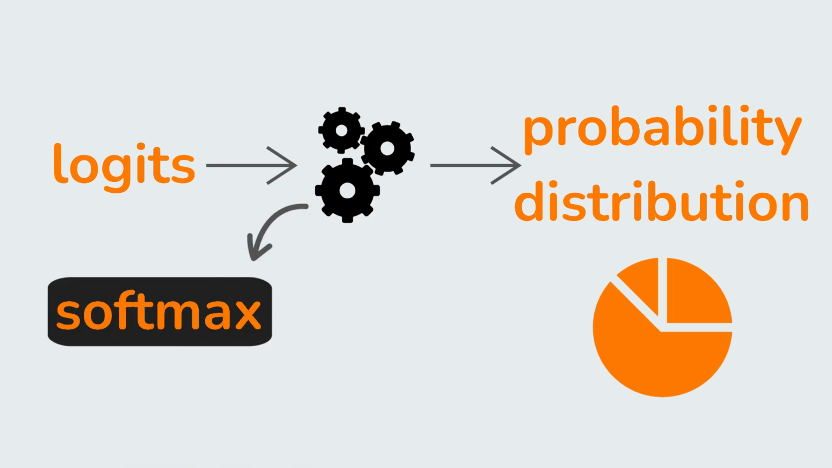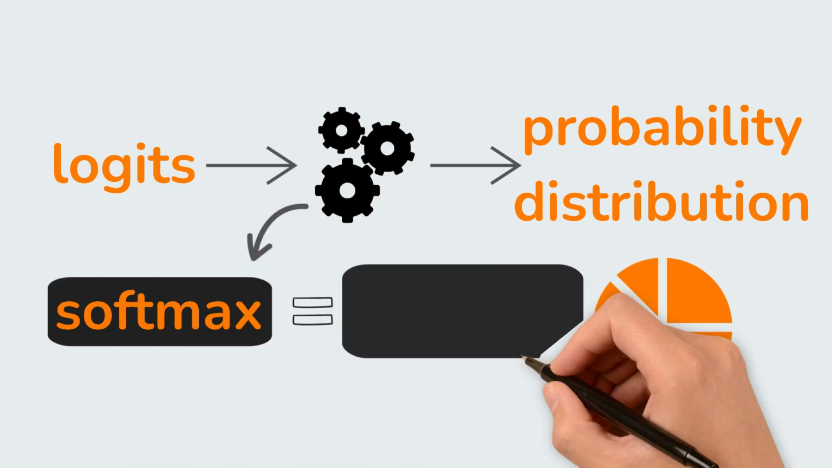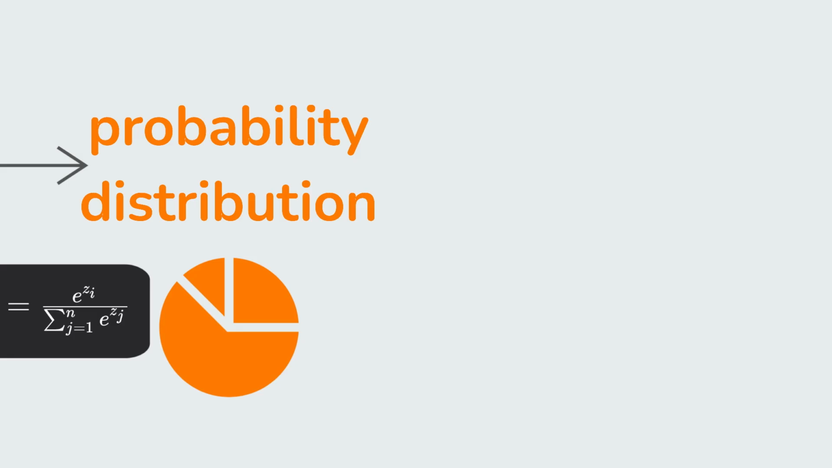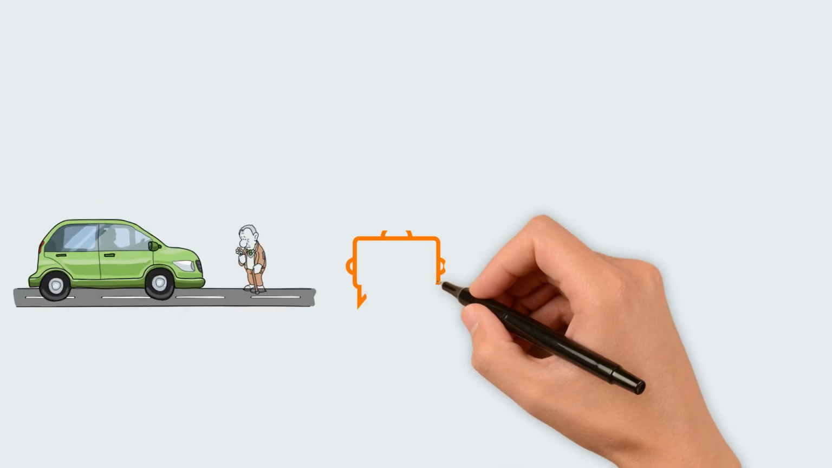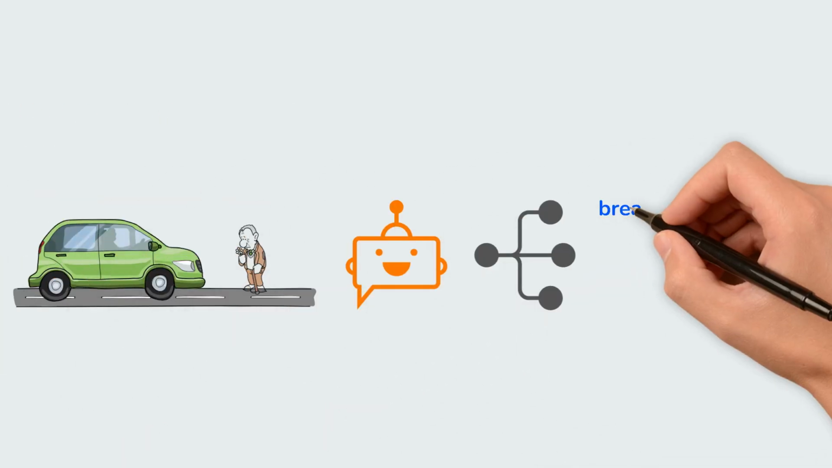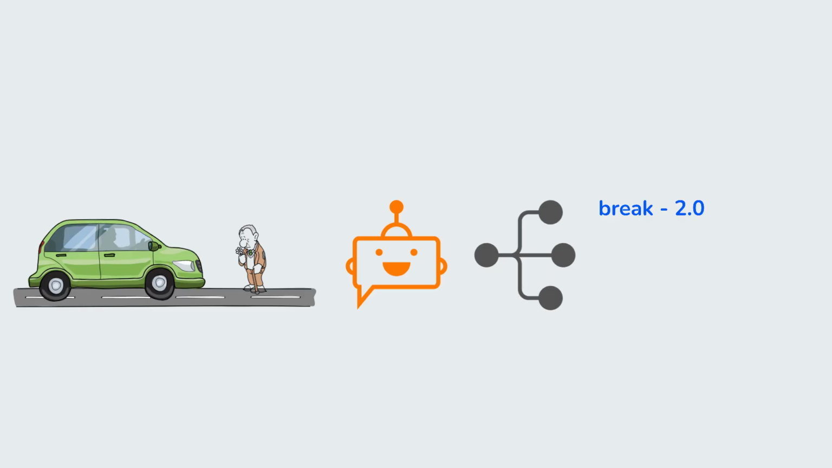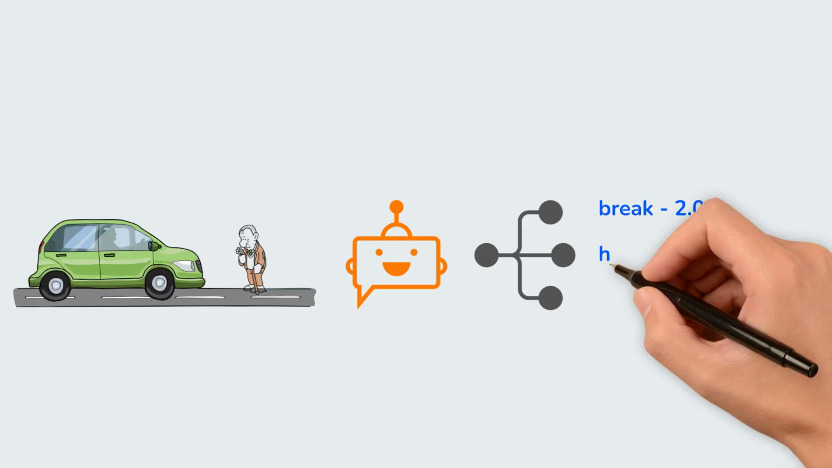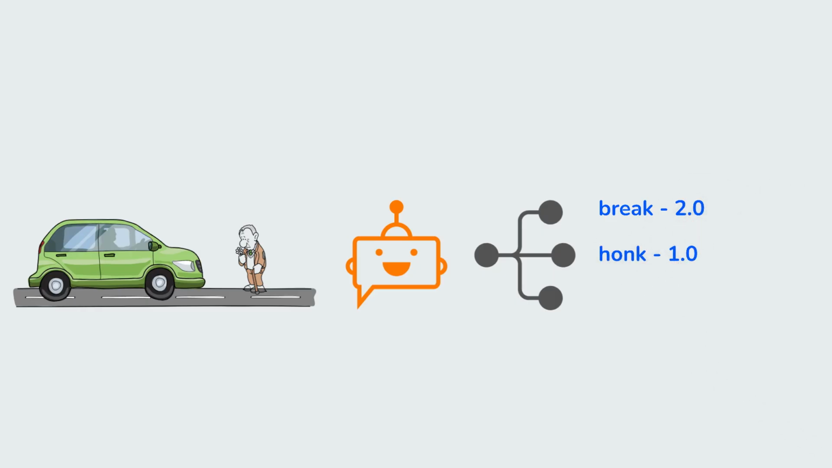Here is the standard formula. Let's walk through this with numbers. Imagine the model has 3 options for the next action. Option A, brake, with a logit score of 2.0. Option B, honk, with a logit score of 1.0. And option C, radio, with a logit score of 0.1.